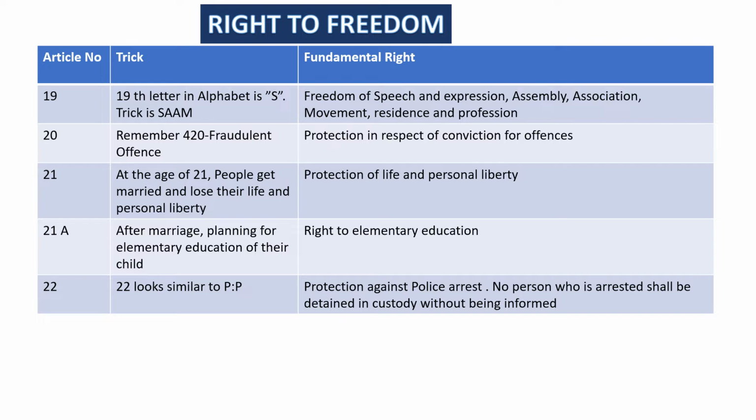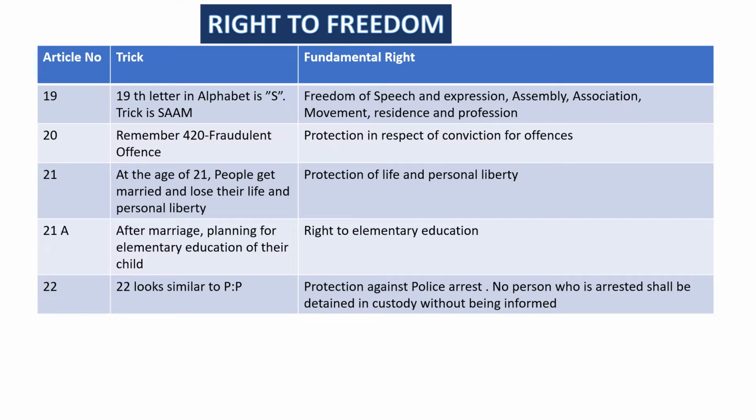Next, coming to right to freedom. Article 19. The trick is, the 19th letter in the alphabet is S. And another trick for 19 is SAM. So we have several features listed in the 19th article. That one we call SAM: speech, assembly, association and movement. It is nothing but freedom of speech, expression, assembly, association, movement, residence and profession.